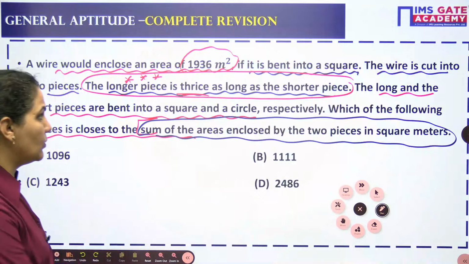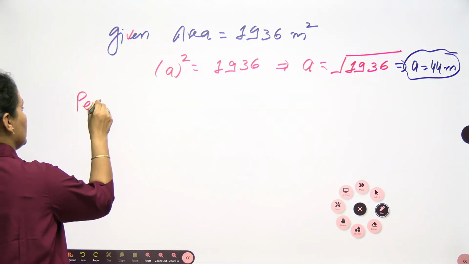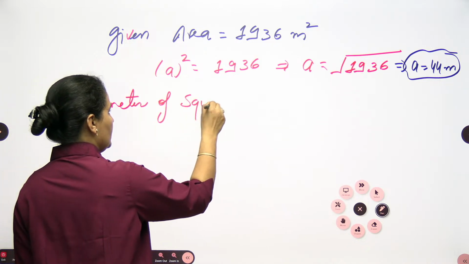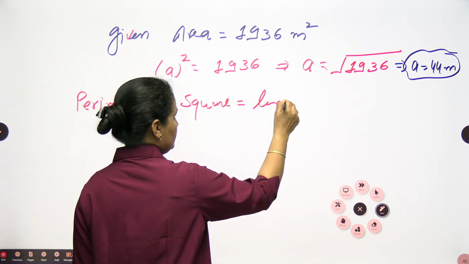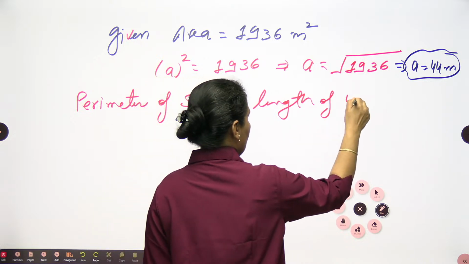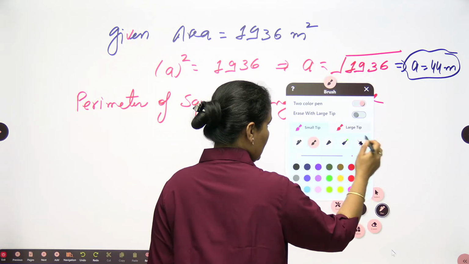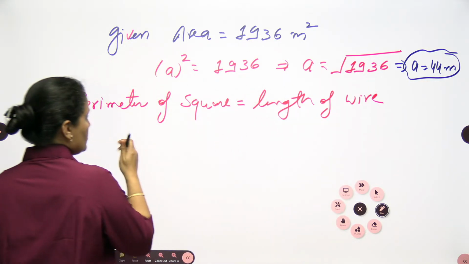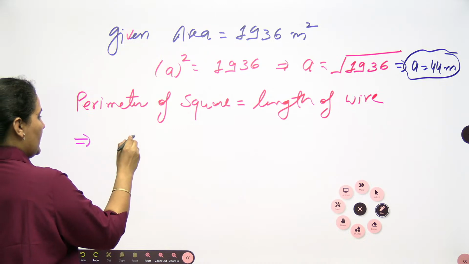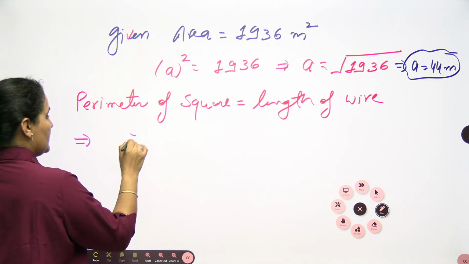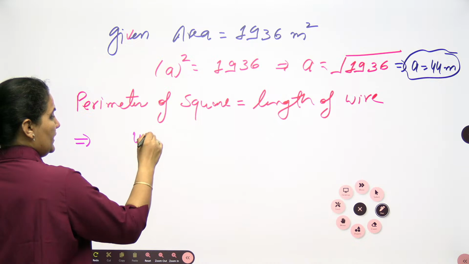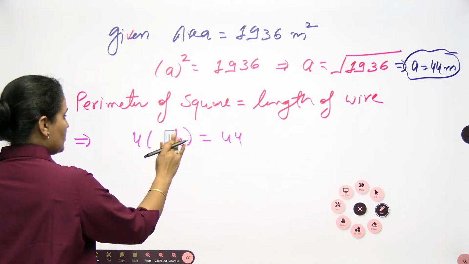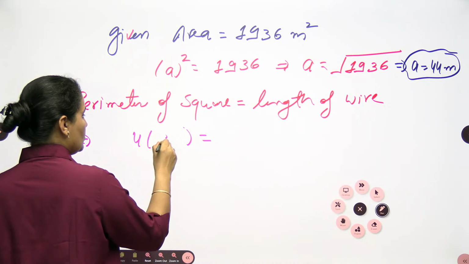Now, from here I want to find the perimeter of this square, which will be nothing but the length of the wire. So the perimeter of the square is 4 into side, that is 4 into a.